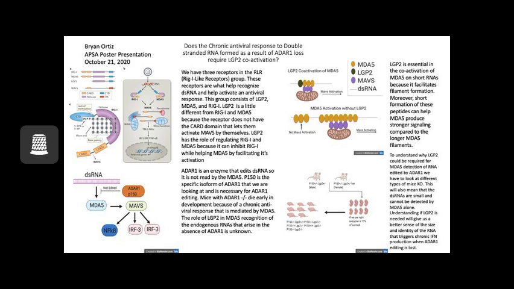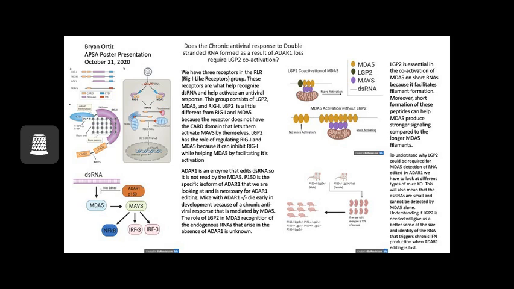When we look at the mice that had ADAR1 knockout, it makes sense that MDA5 was constantly being activated. It was constantly recognizing double-stranded RNA, and this led to the immediate death of these mice, because of constant activation of the antiviral response when they needed ADAR1 to edit the RNA. We also want to find out the role of LGP2 and MDA5 in recognition of these endogenous RNAs that arise in the absence of ADAR1, which is unknown.